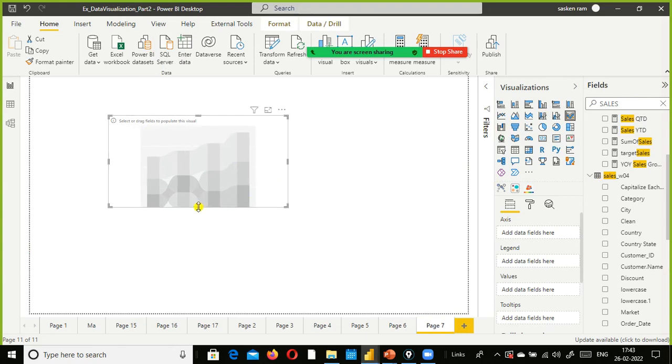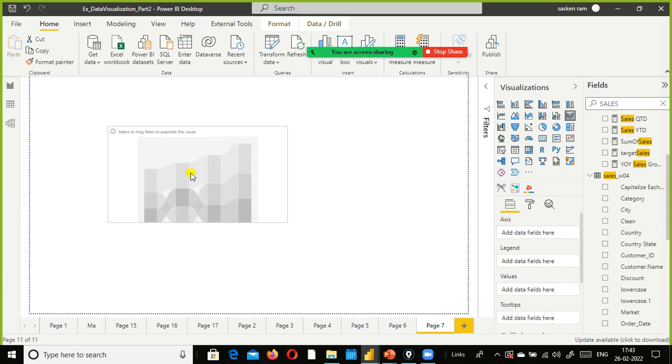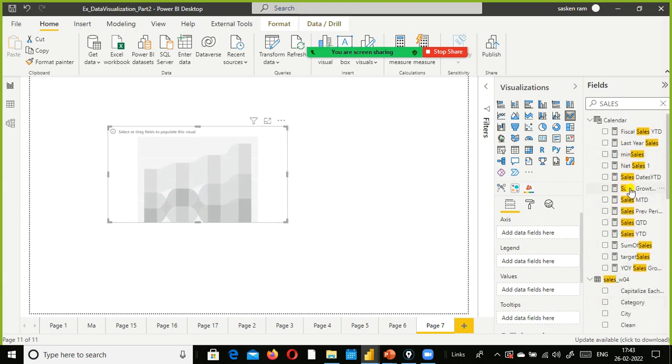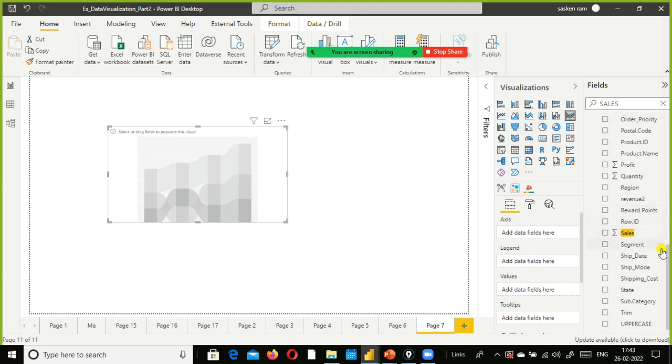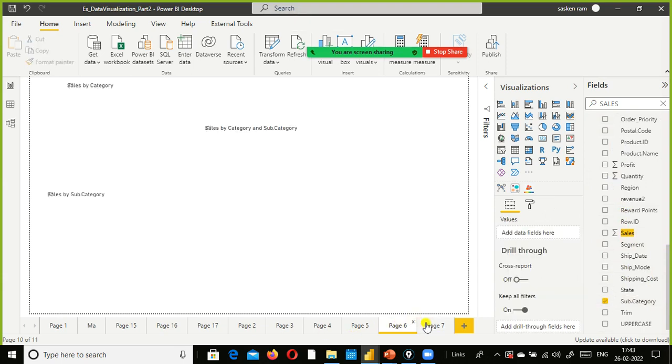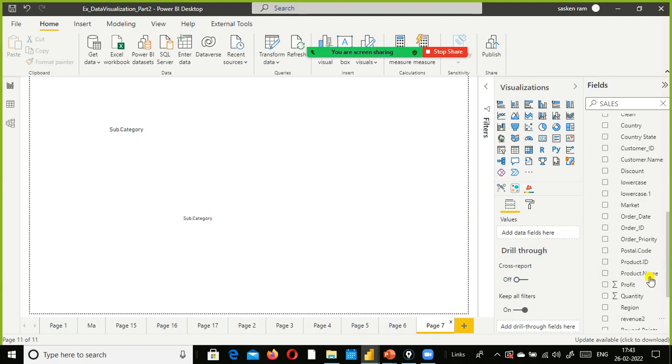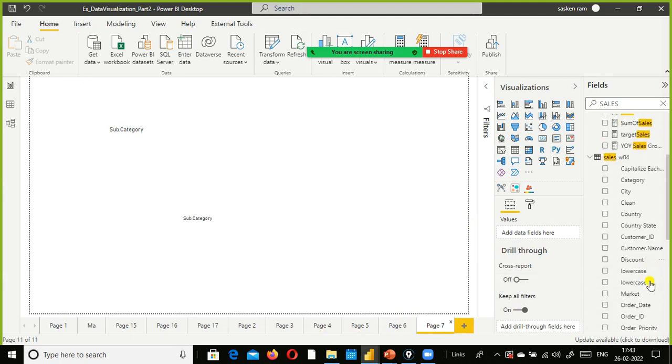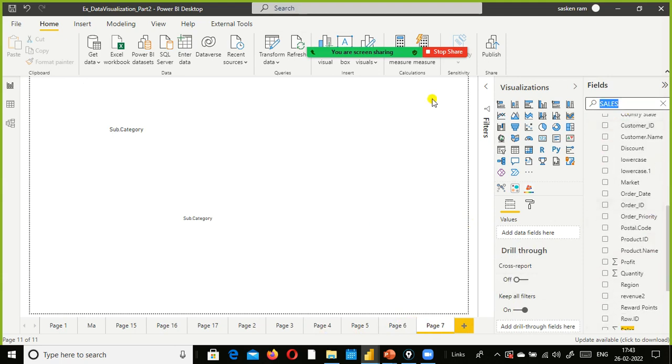Once you populate the data, this is how the chart will look. So what I do is I just use different columns here, subcategory, and let's use sales itself, or we can use units sold also.